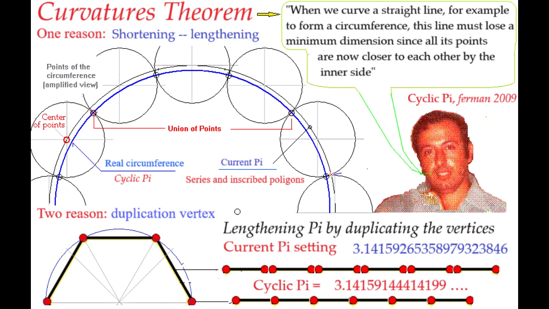And vice versa, if we stretch an arc until it becomes a straight line, now all its points are further away from each other, and therefore the set or line will also be more extended and dimensioned. This, taken to the infinite extreme, could be considered that if we rolled a line indefinitely, it would disappear at a single point on the plane.